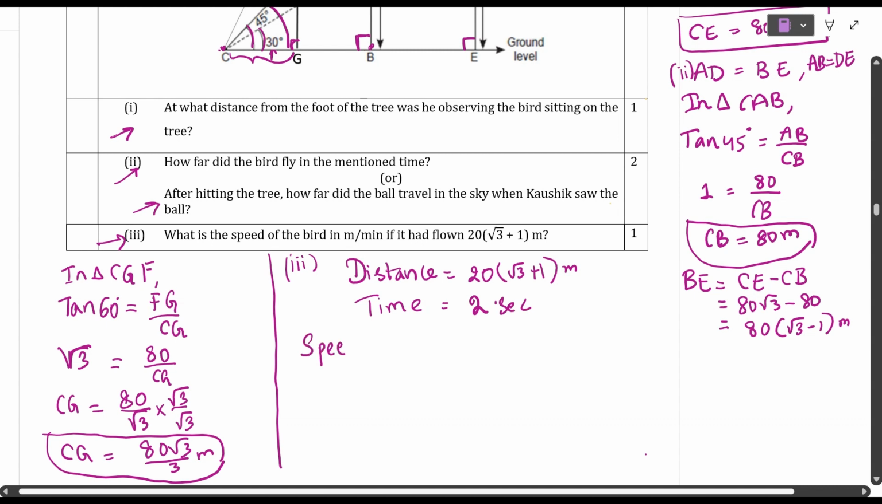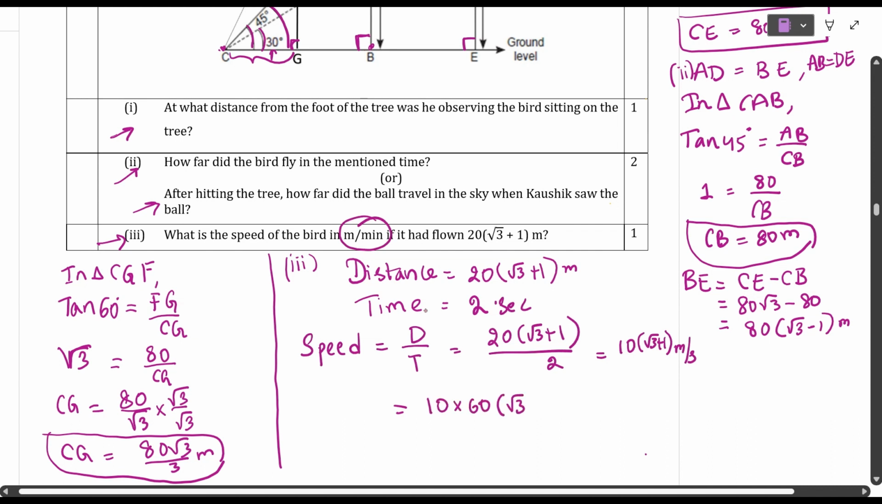We know the formula, distance by time, that is equal to 20 of root 3 plus 1 whole divided by 2, that is equal to 10 of root 3 plus 1 meters per second. This is meters per second. They are asking us to find in meters per minute. So that will be equal to 10 into 60 of root 3 plus 1 meters per minute, as 1 minute is equal to 60 seconds. That is equal to 600 of root 3 plus 1 meters per minute. This is the speed. Did you understand, students?